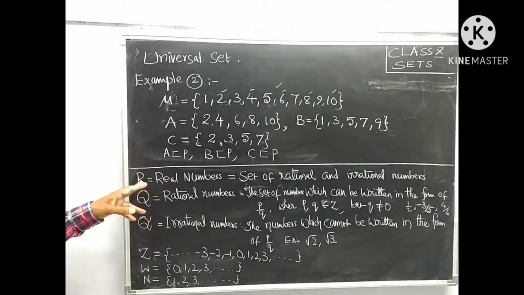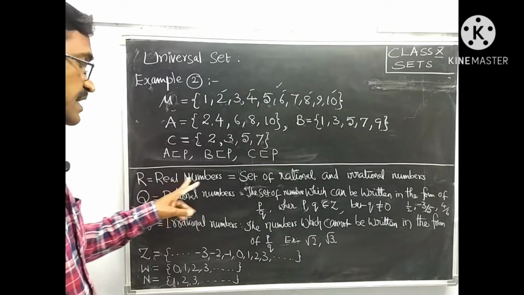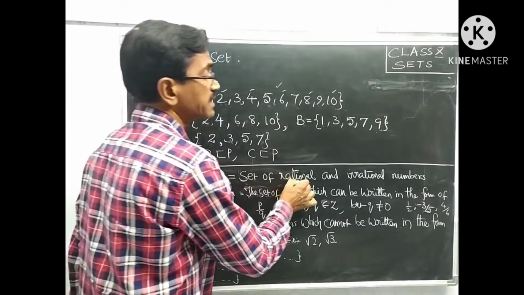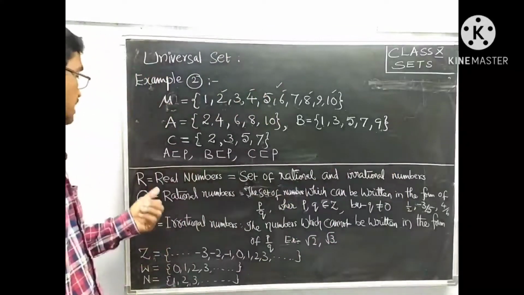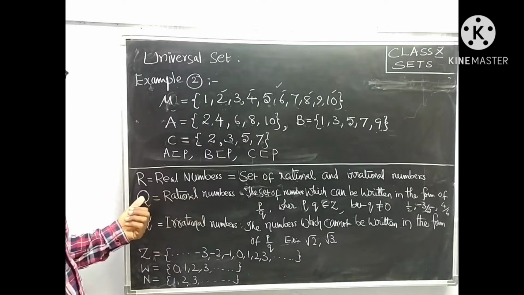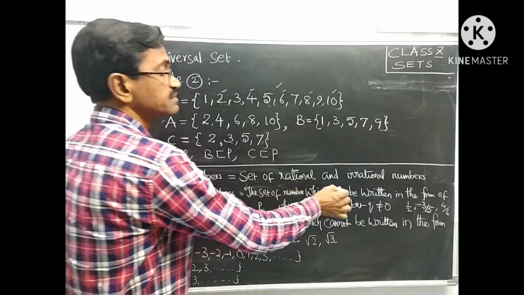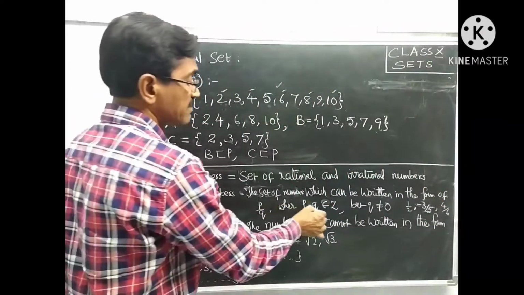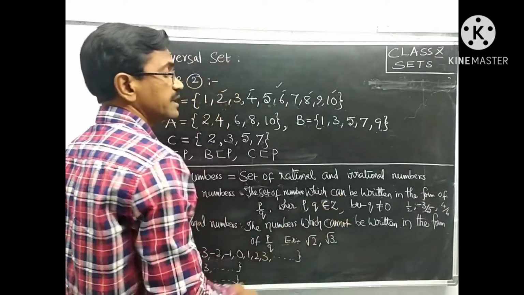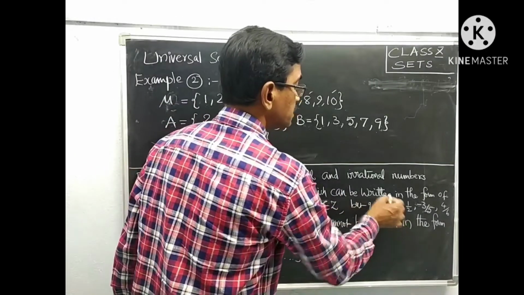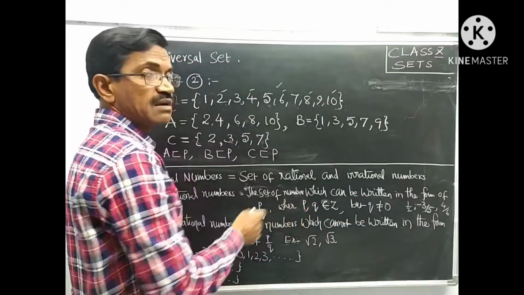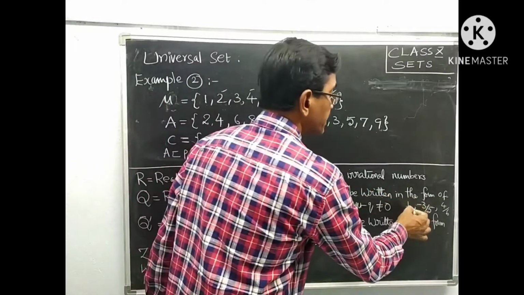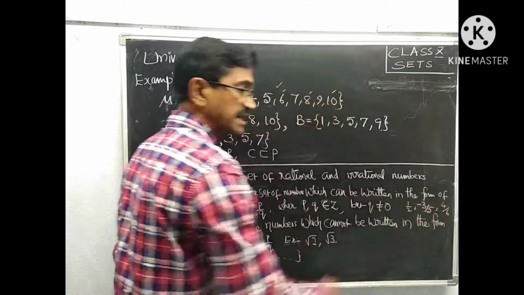Next, let us understand this one. R. What is R? It is the set of real numbers. The set of real numbers means the set of rational and irrational numbers. Rational numbers are represented by Q, the set of numbers which can be written in the form of p by q, where p, q belong to integers and q is not equal to 0. For example, 1 by 2, minus 3 by 5, 4 by 6, these are all fractions.